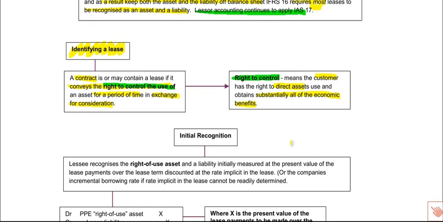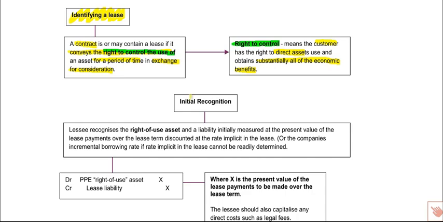Now, once you know that you've got a lease, you then need to put it in your financial statements, which is our initial recognition here. So the lessee should recognise the right to use that asset, effectively up in non-current assets. And then they need to recognise a liability as well on the statement of financial position.